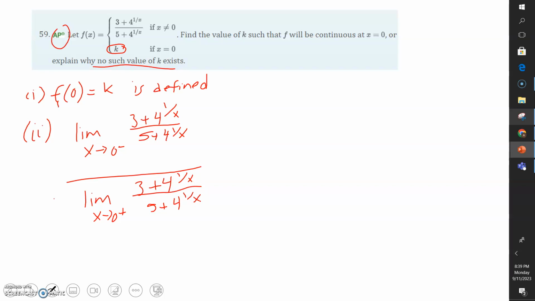Now coming at it from the left of 0, imagine this. We plug in a number to the left of 0, like a really, really, really small negative, like negative 0.000001. Now, in doing so, this becomes 3 plus 4 to the power of 1 over a really small negative, over 5 plus 4 to the power of 1 over a really small negative.